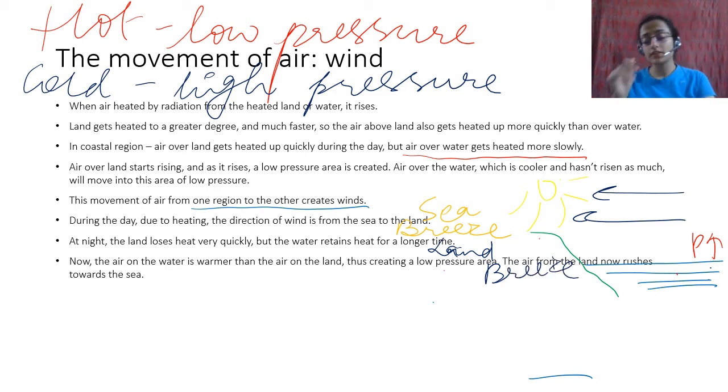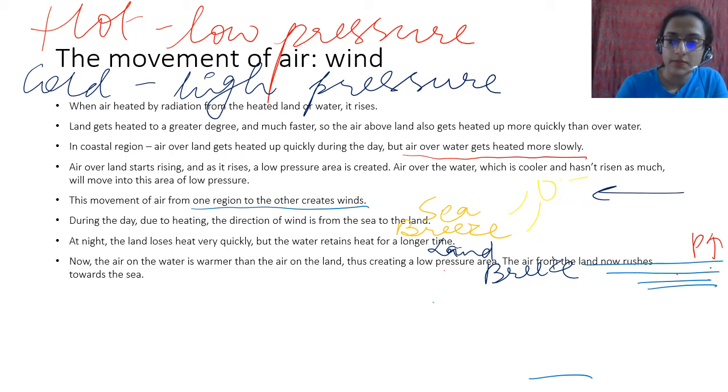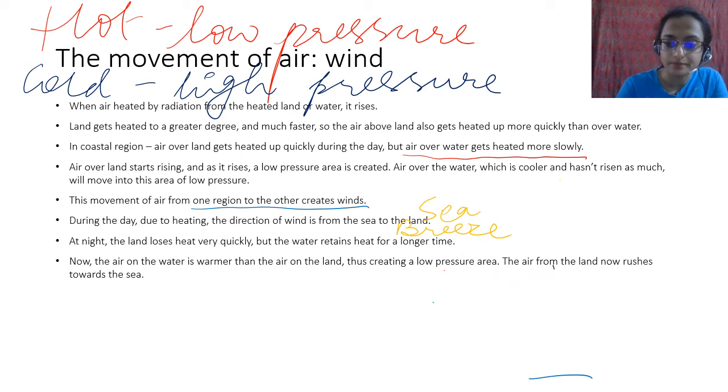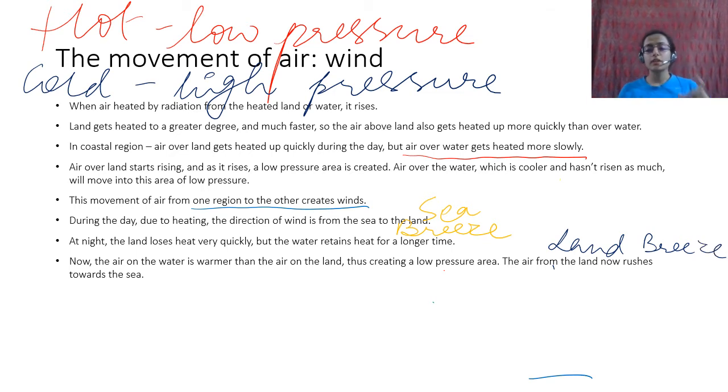I have written this with two different colors because yellow is for the day and dark blue is for night. So sea breeze is during the day, land breeze is during the night.